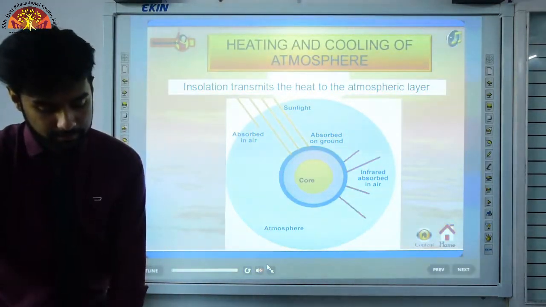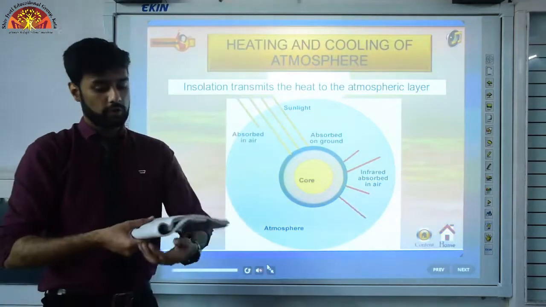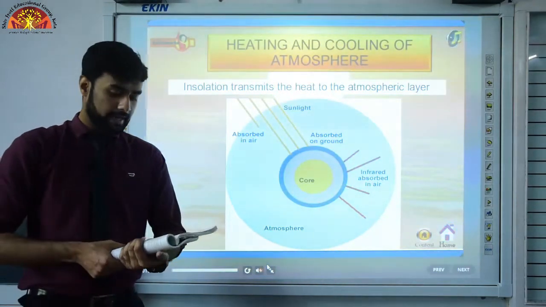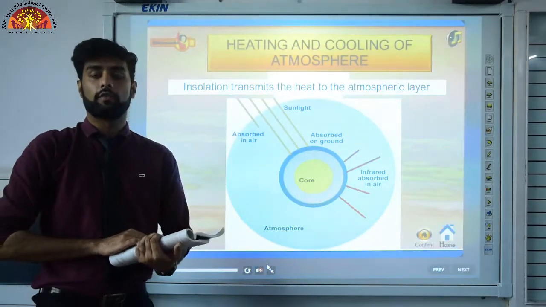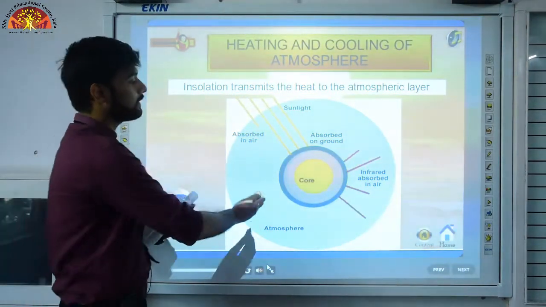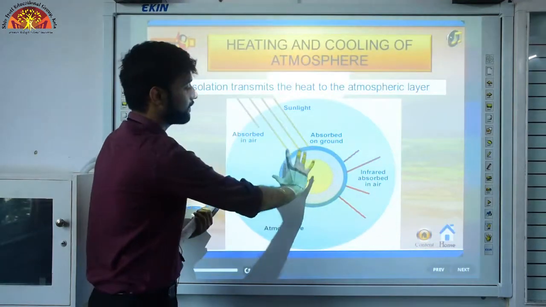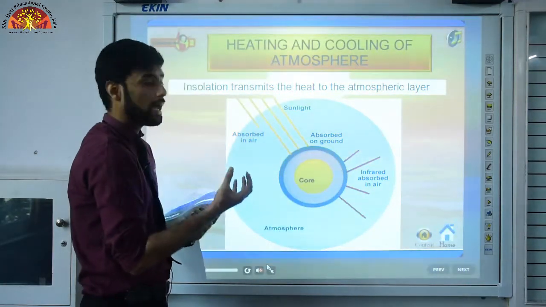Let us learn about them. So students, as you know, our Earth, after being heated by insolation, transmits the heat to the atmospheric layer near to the Earth in long wave form. What happens when our Earth gets heated? जो surface है Earth की, when it gets heated, what happens?